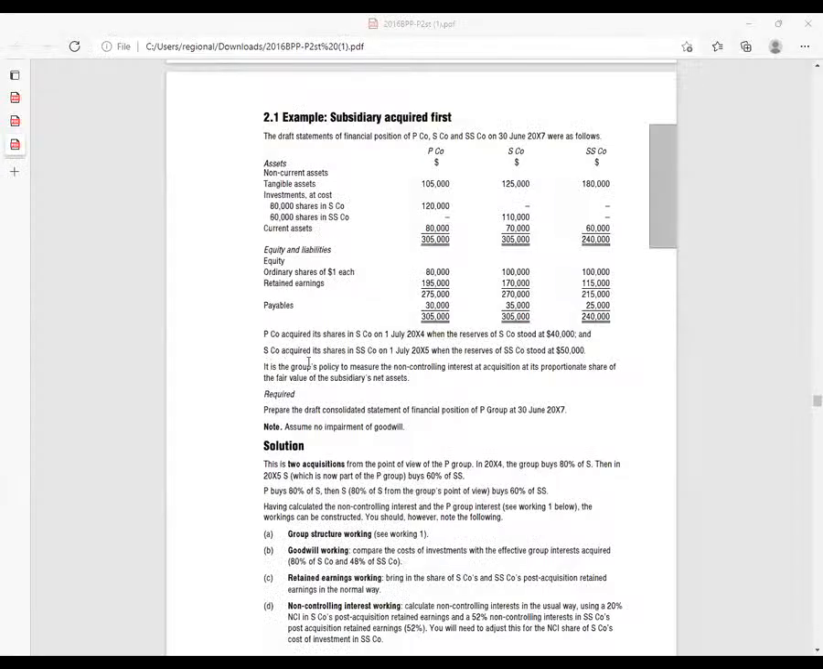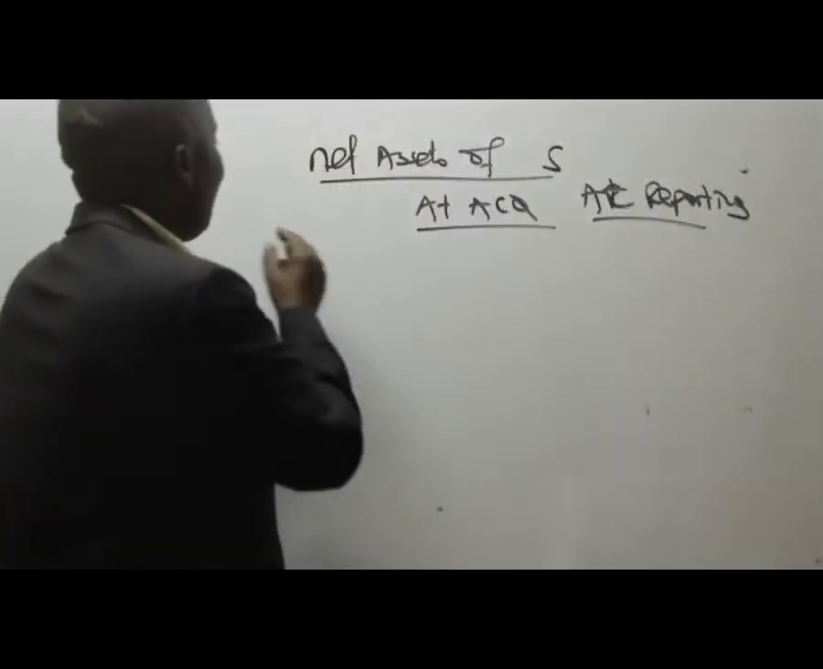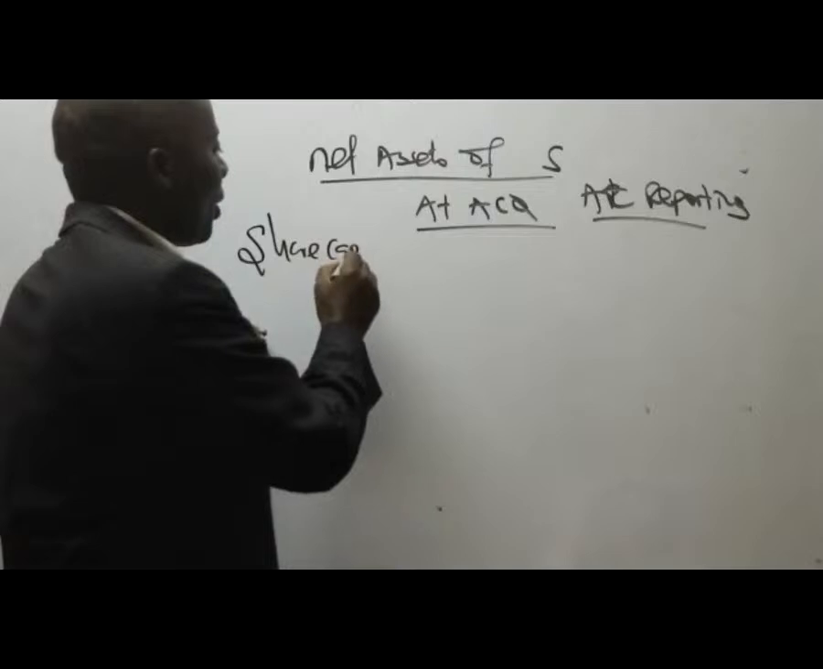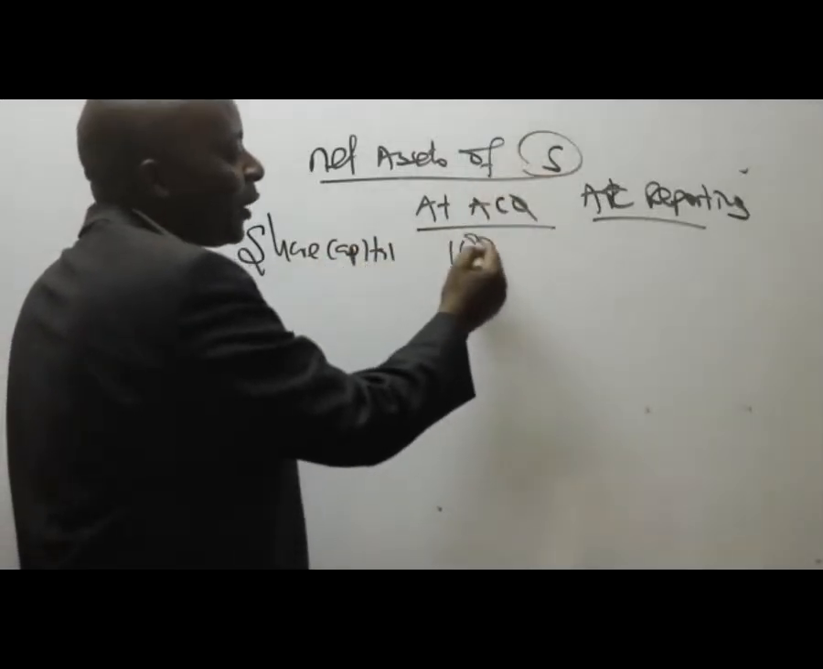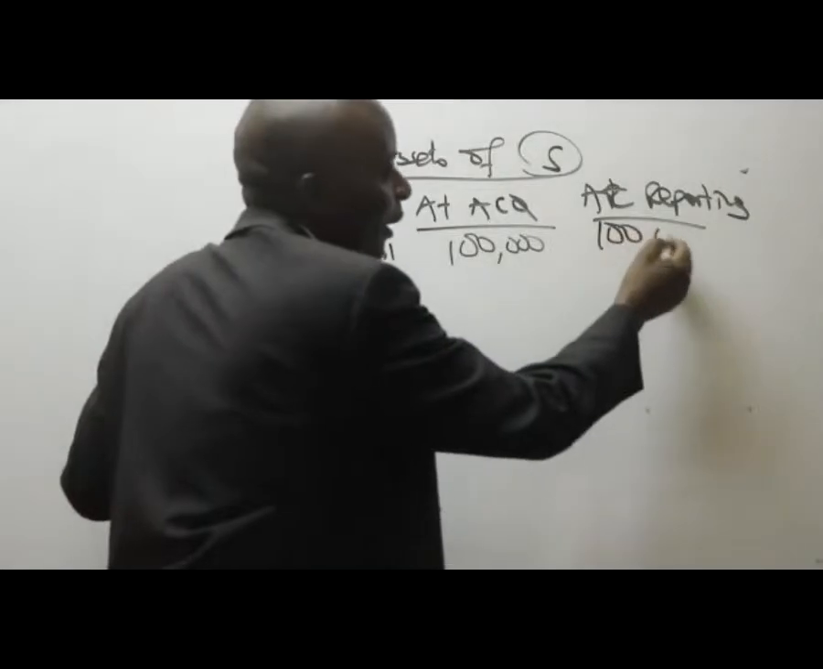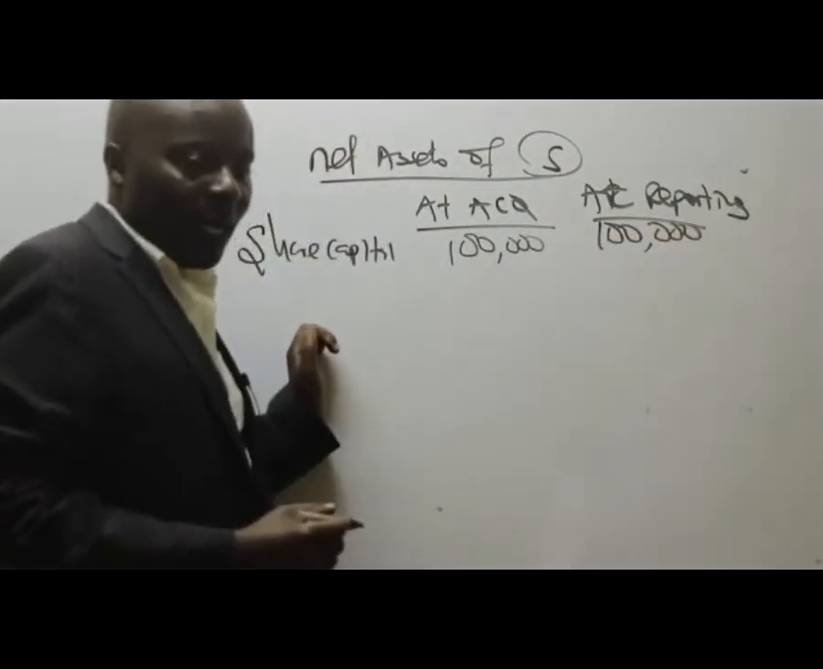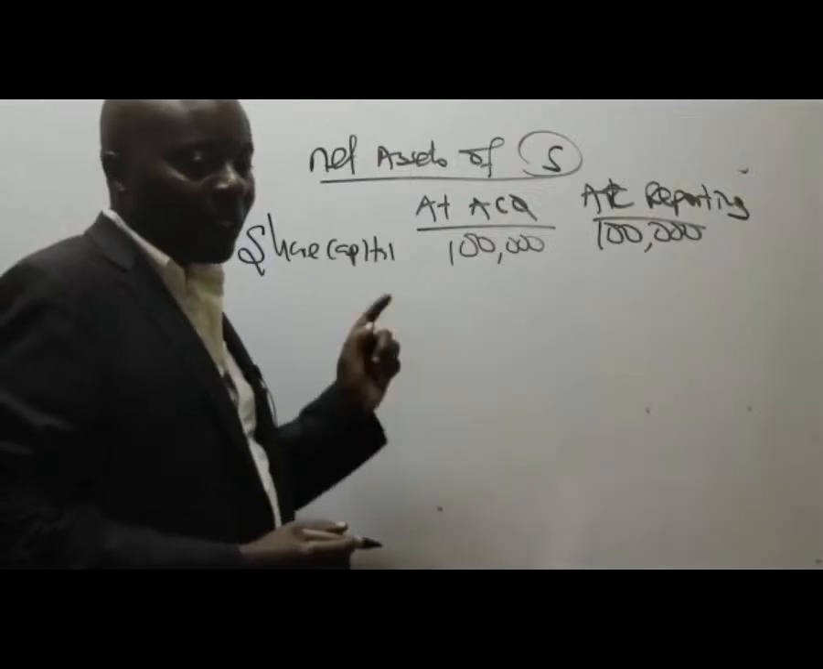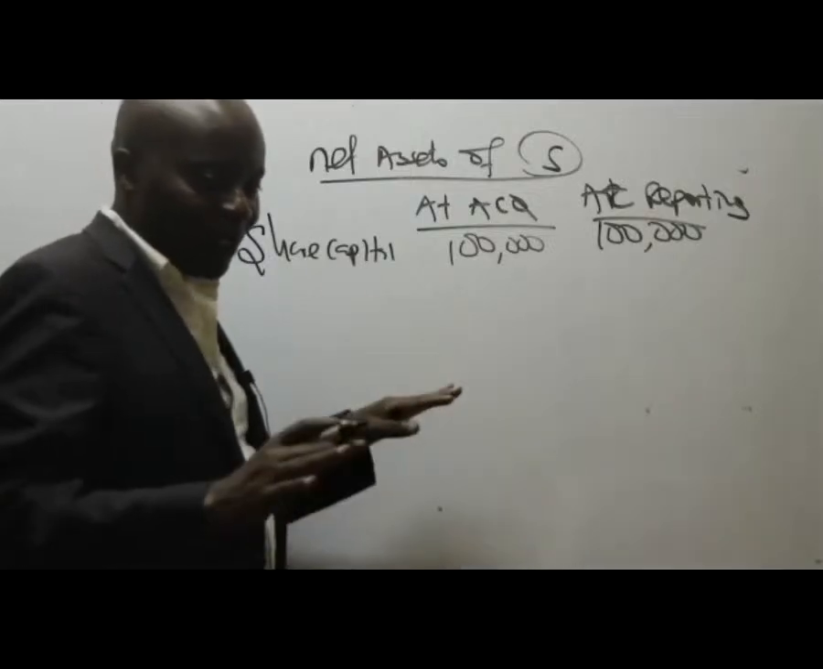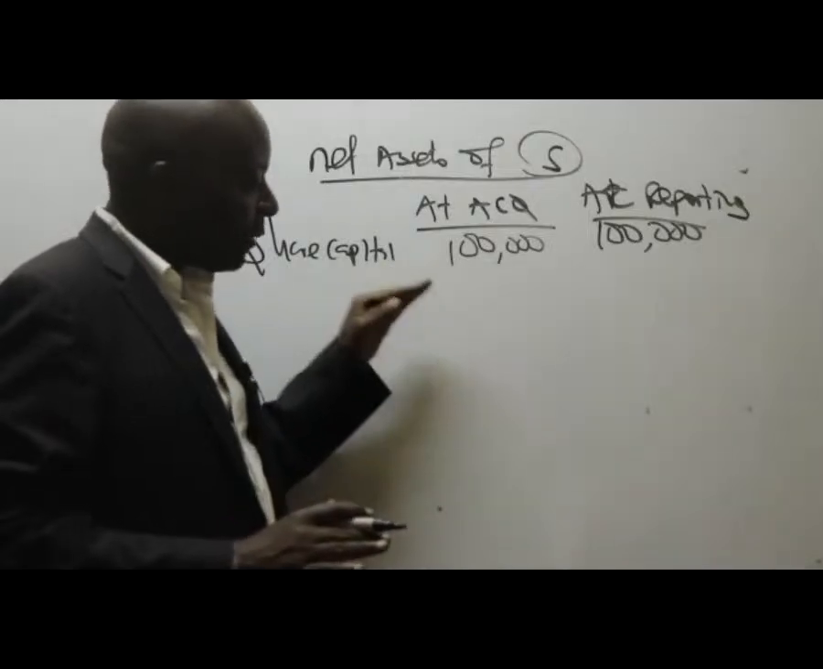We are told here, P company acquired shares. Or even before I go to these reserves, we have the equity of S company. Somebody should be able to see the equity of S company. Share capital is 100,000. So share capital of S is 100,000 at acquisition, 100,000 at reporting. That does not change, remember. Share capital remains constant.